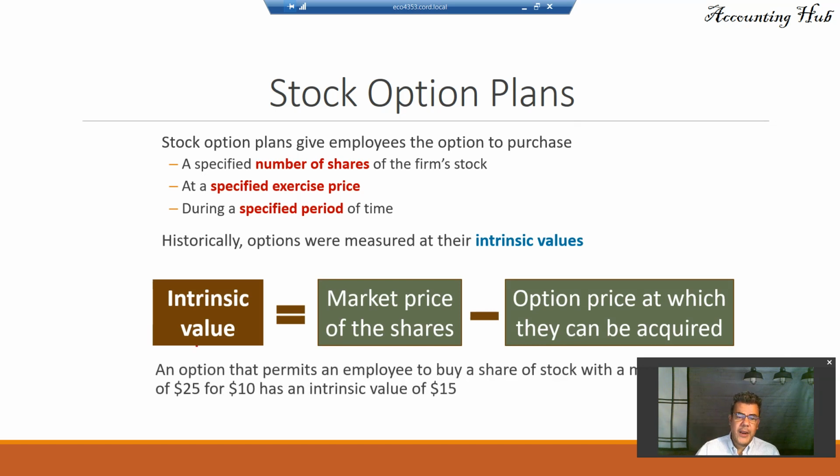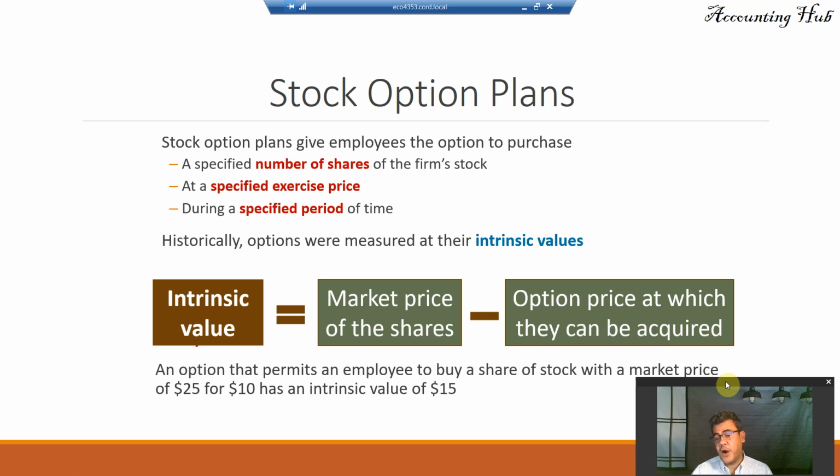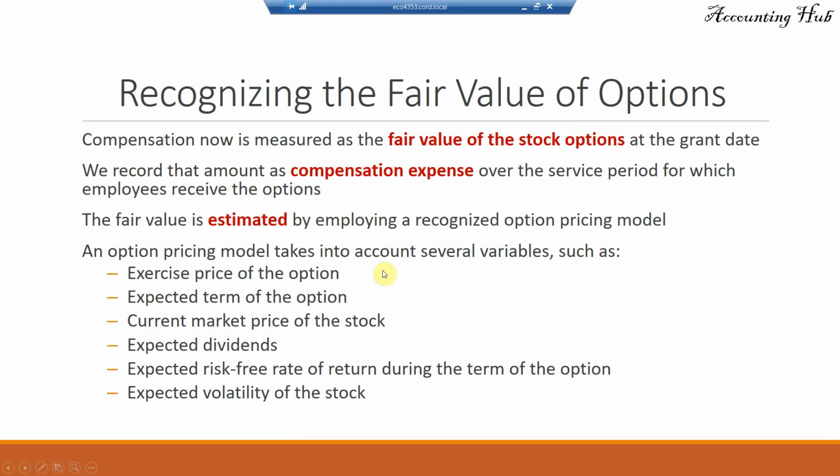An option that permits an employee to buy a share of stock with a market price of 25 for 10 has an intrinsic value of 15. That is the difference between the market price and how much they will pay. So this is the bonus. And for these options, we usually use the fair value. So we now measure them at fair value instead of intrinsic value.